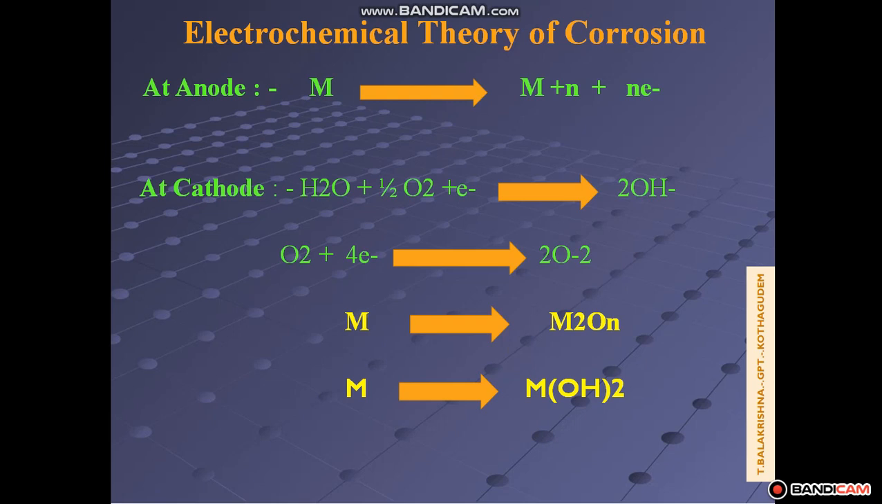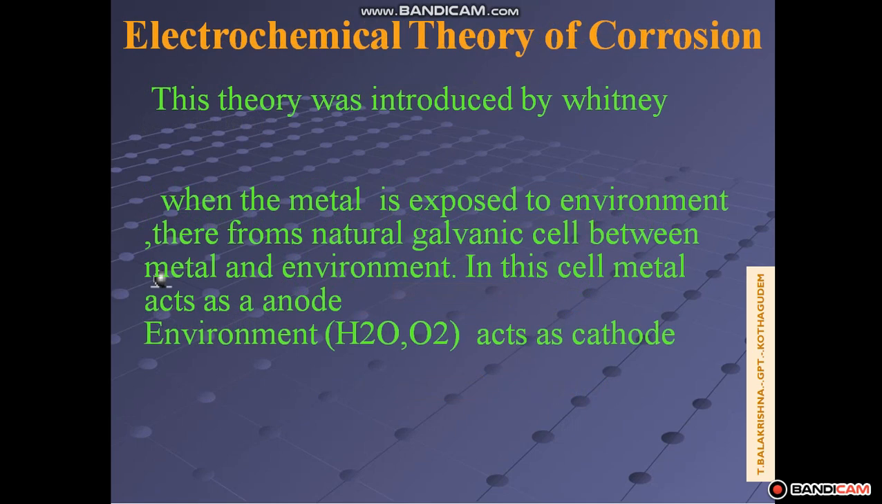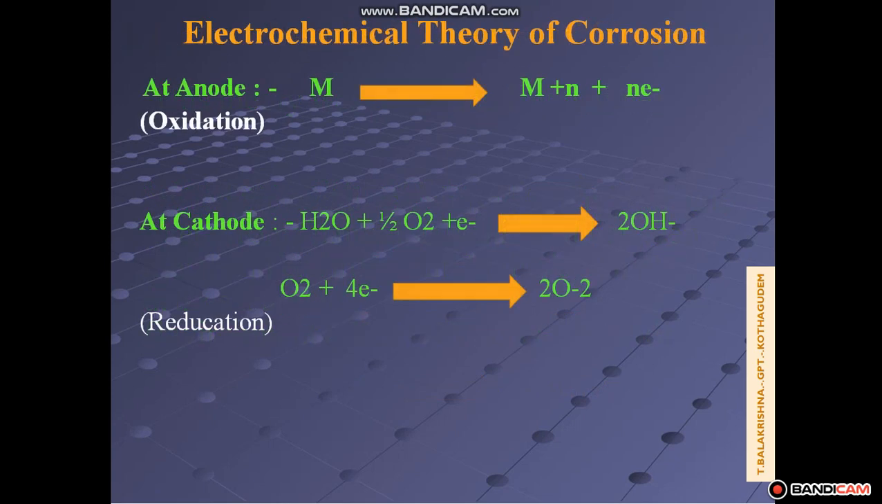So I repeat, the metal is exposed to the environment, they form a natural galvanic cell. In this natural galvanic cell, metal acts as the anode, environment acts as a cathode. The oxidation reaction takes place at anode. So metal is converted into metal cation by losing n number of electrons. So that is an oxidation reaction. These electrons are transferred from anode to cathode through the conducting medium.